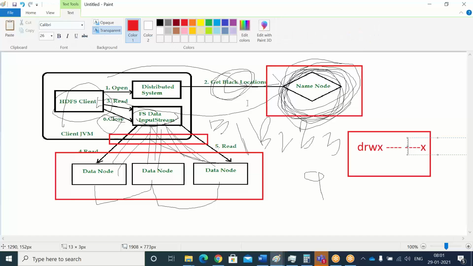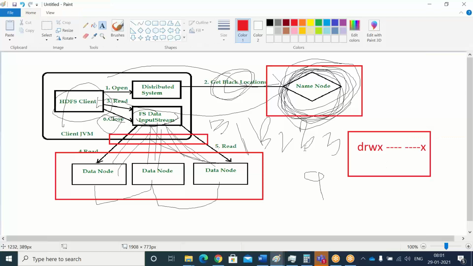If it is having read access, it will give you the file name information. Otherwise, it will reject. The same concept as in Unix will be used here also. Okay, I got it. Yeah, based upon the file.